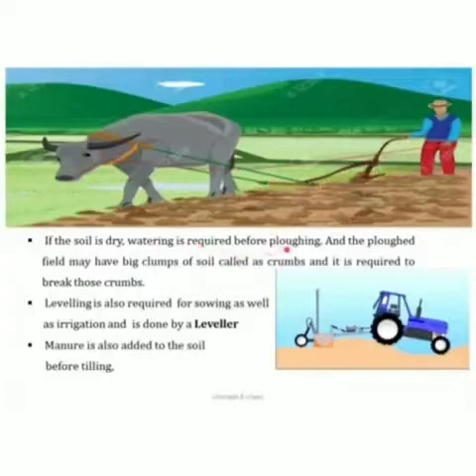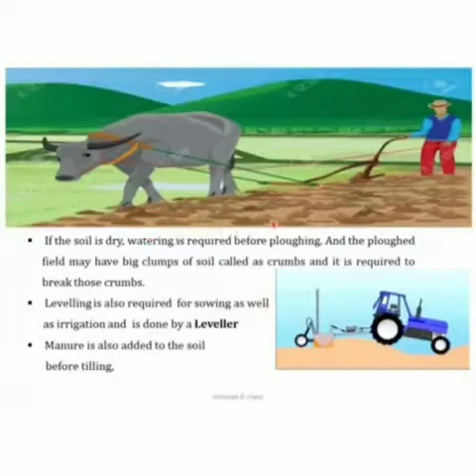But if the field is dry, watering is required before ploughing, and the ploughed field may have big clumps of soil called crumbs. See this, all crumbs of soil. These are the crumbs, and it is required to break those crumbs. And for that we have this thing called a leveler. It is connected to a tractor, and the process is called leveling.